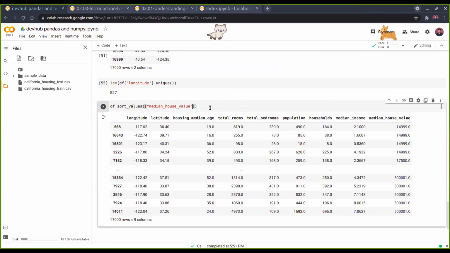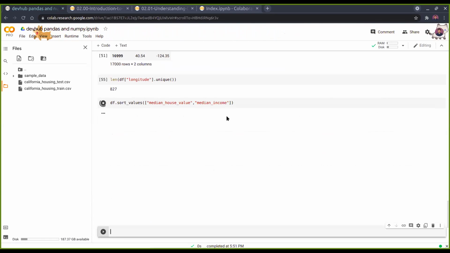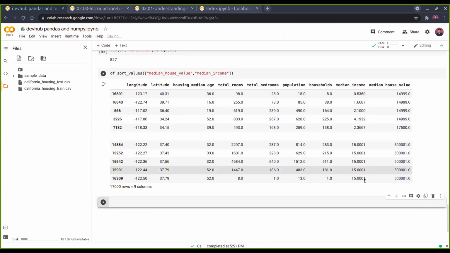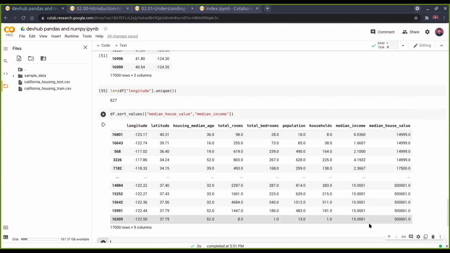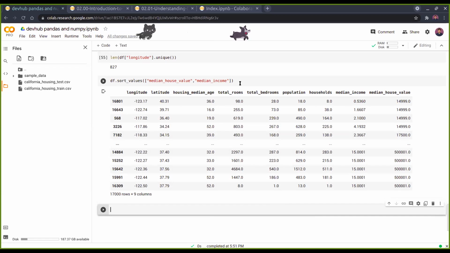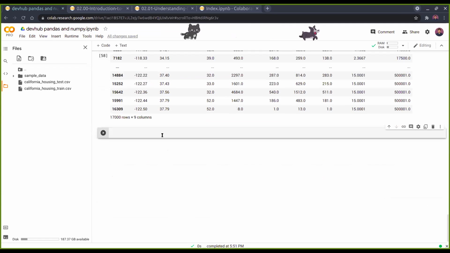We can also do it as a list. Say for example, we want to sort with median house value, and then with median income. So first it will be sorted using median house value, and then using median income. Then you can go for this, and as you can see here, this is also sorted. You won't find it sorted fully, but it will be sorted within the range. That is, for 1499 you will find it sorted, and again for 500,001 you will find it sorted. So that is how it will work. Obviously, I guess that is logical. Okay.